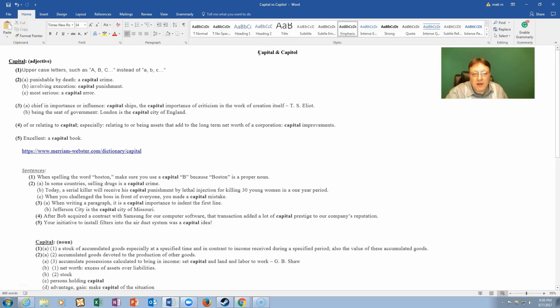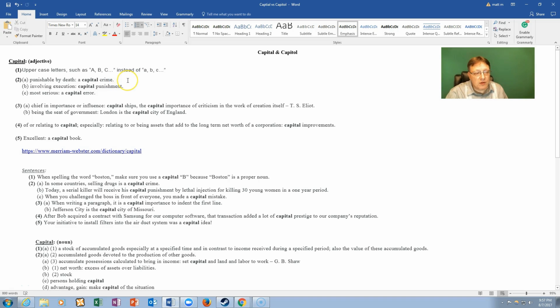So here we have capital with an A and capital with an O. First, we are going to talk about capital with an A as an adjective. Number 1 says uppercase letters, or capital letters like this right here, as you see. Large ABC and then small ABC. The large ABC are capital letters.